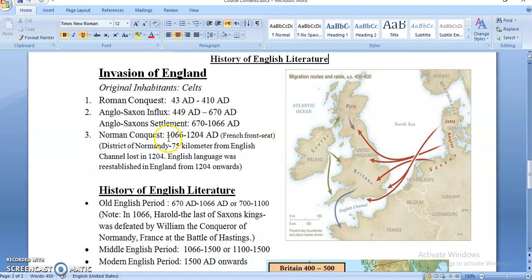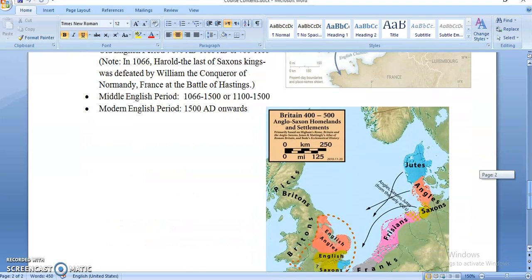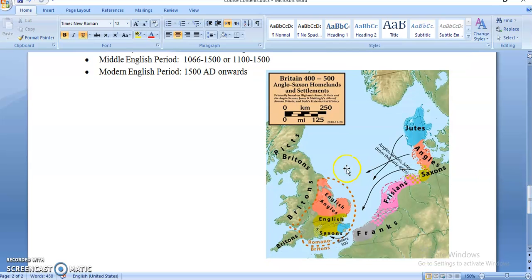So before I conclude, you are requested to visit Google. There is another picture taken from Google, and I haven't covered Picts. Okay, this was another nation who attacked Britons. But I have started the history of English literature from Britain, that is Celts.